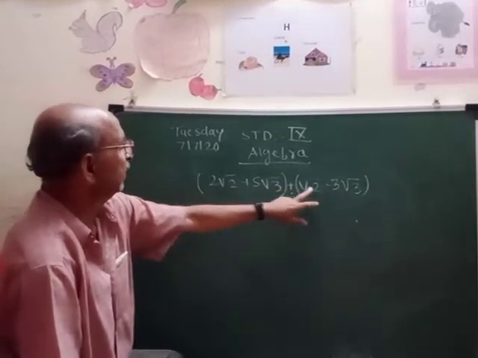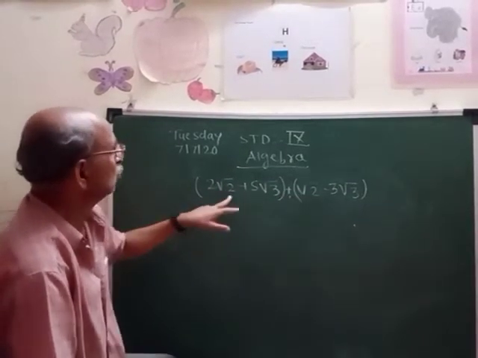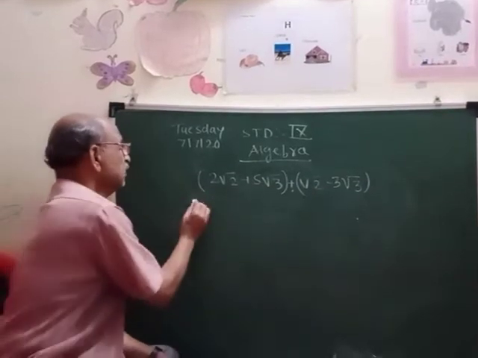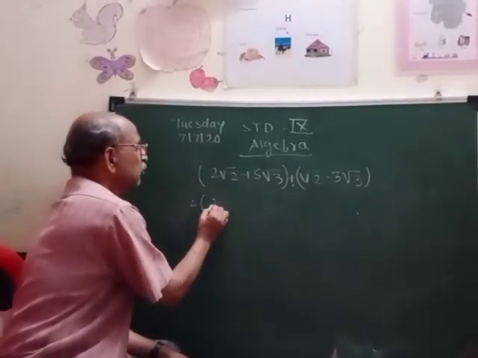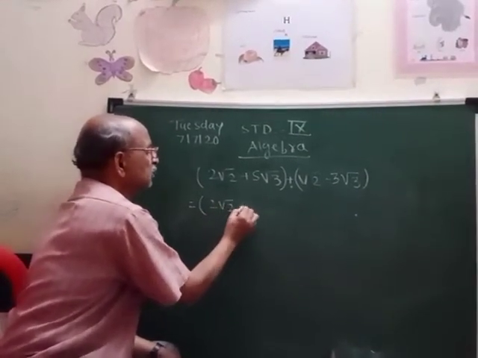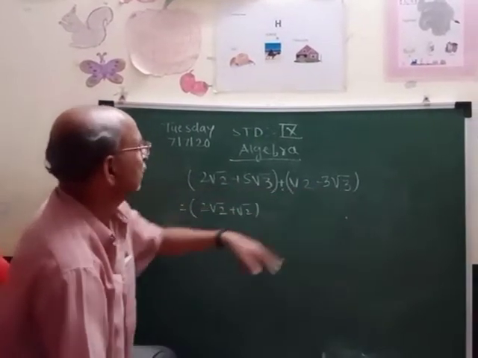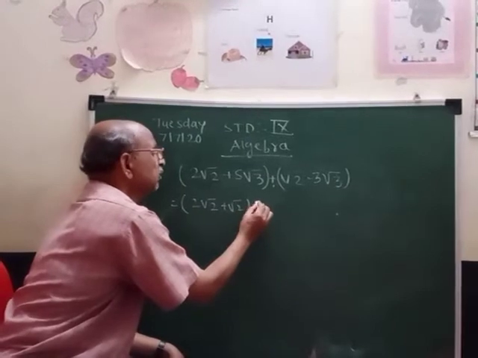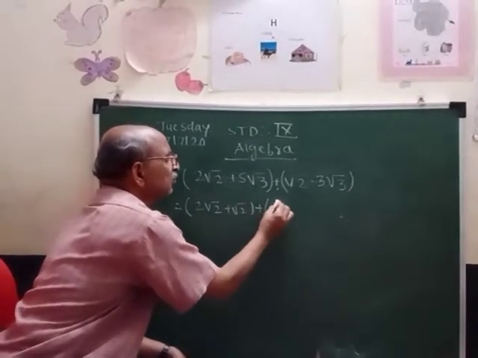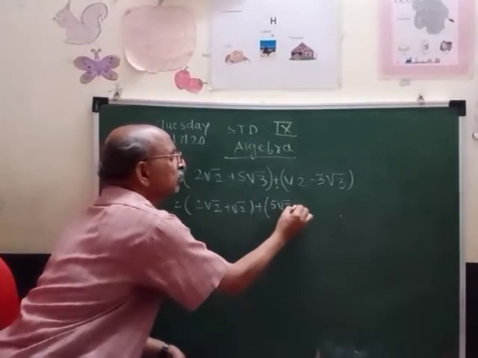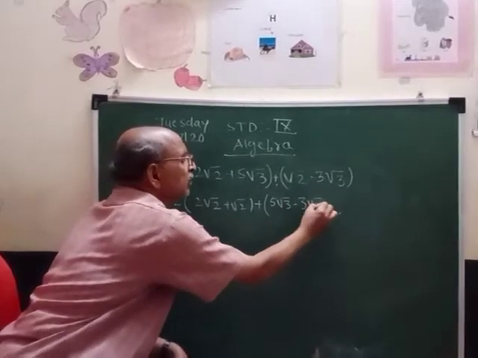Here, root 2 is there. These are like terms because root 2 is common on both sides, so we take them in one group: 2 root 2 plus root 2. Here root 3 is there, and here root 3 is there, so we take them in one bracket: 5 root 3 minus 3 root 3.